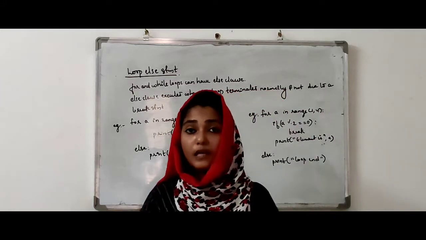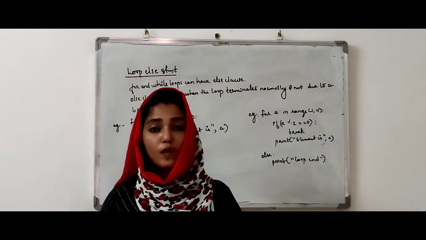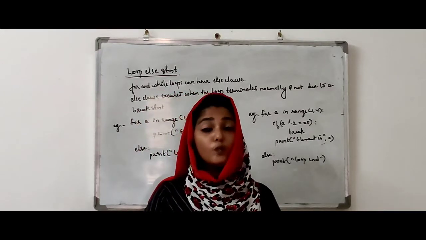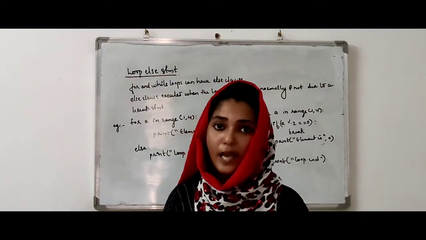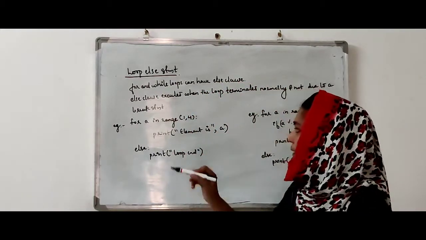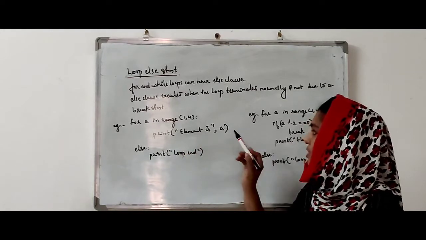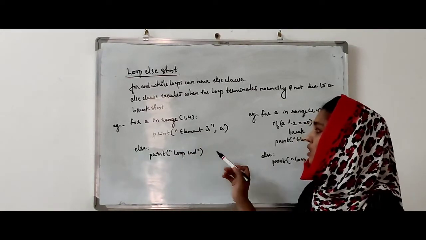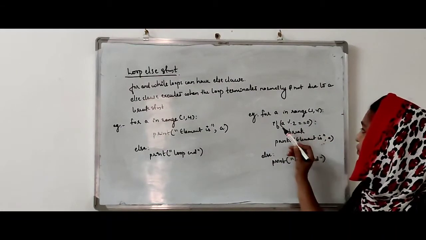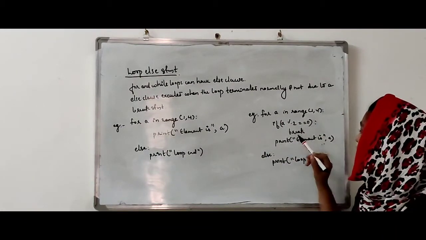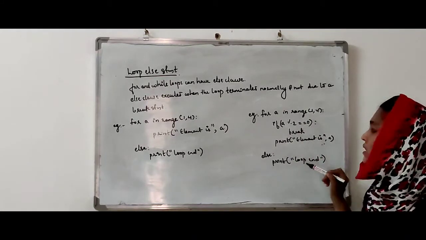So what is its working? If the loop executes normally, the else clause will also work. If the loop stops due to a break statement, then the else clause will not execute. Now look at this example. For a in range of 1, 4: print element is a; else: print loop end. Next is: for a in range of 1, 4: if a modulo 2 equal to 0, break; print element is a; else: print loop end.